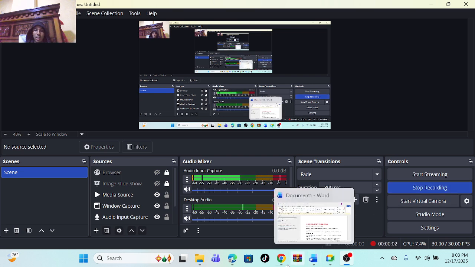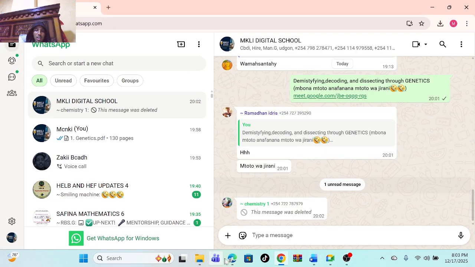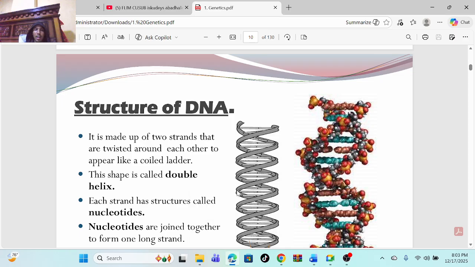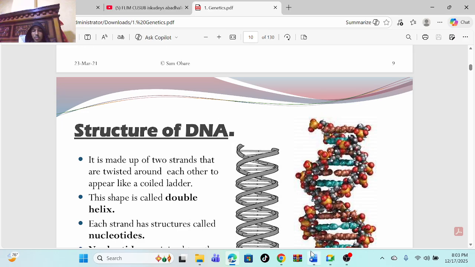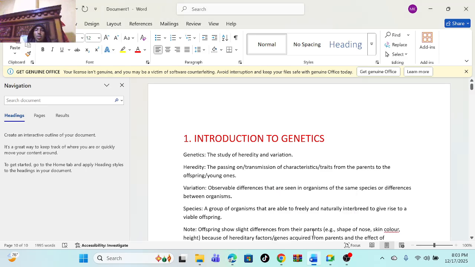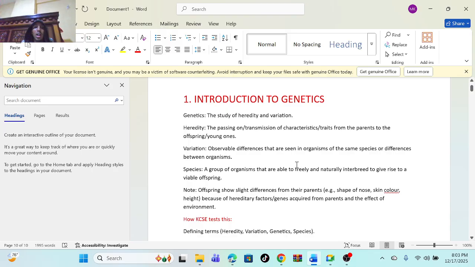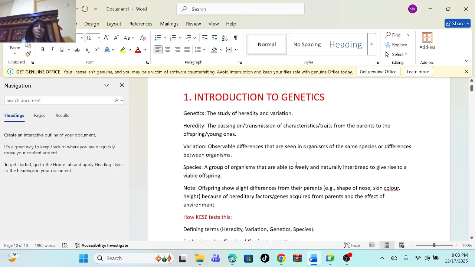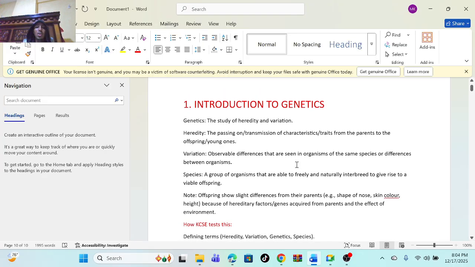That's my hope. Today we are going to discuss a very important topic, and that's genetics. Since most of you are from Form Three, I will discuss it in detail, but not in that much detail. My focus will be, number one, the key definitions and key concepts, and how KCSE tests them. Let's start with the introduction of genetics.